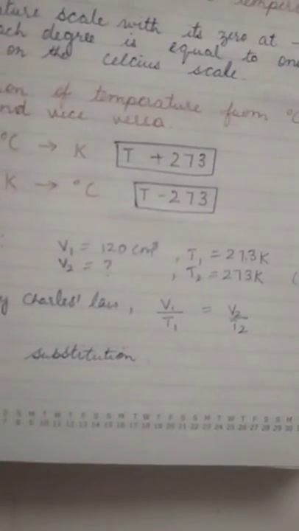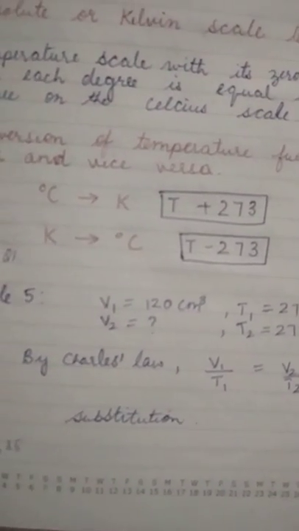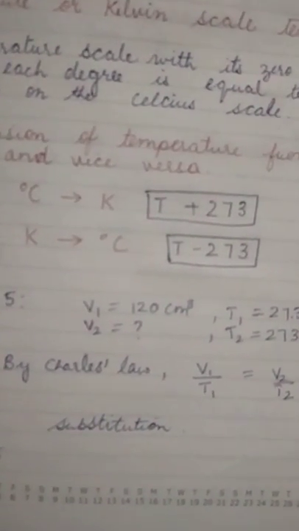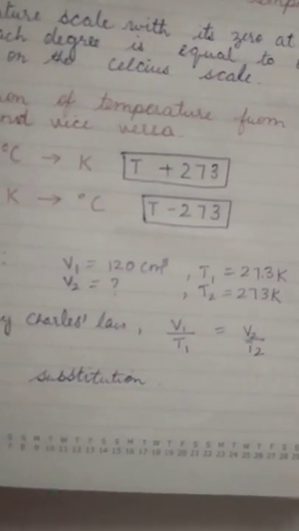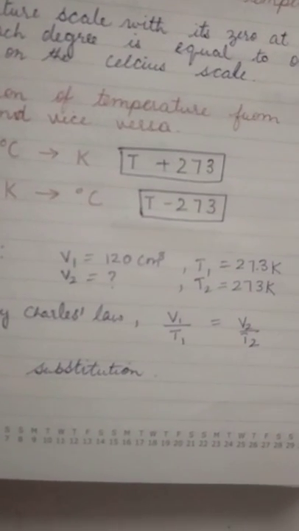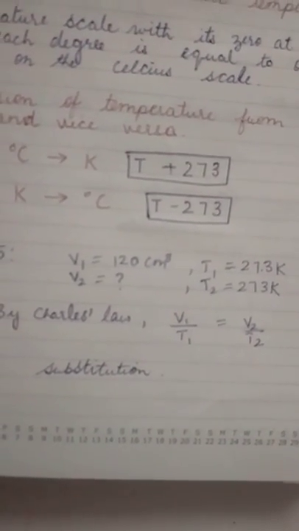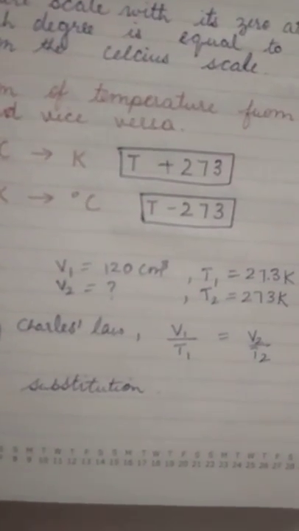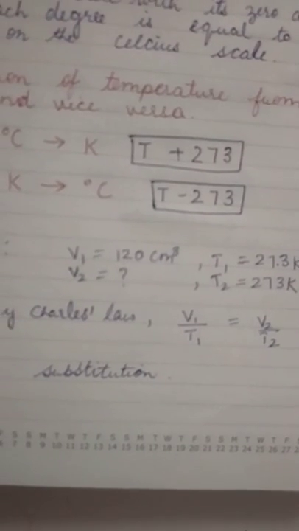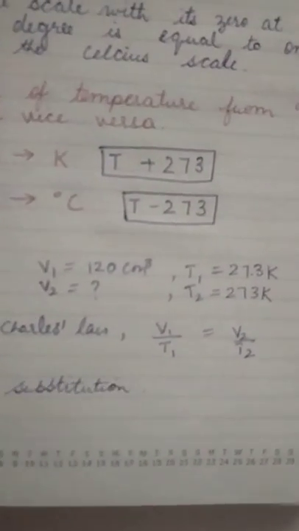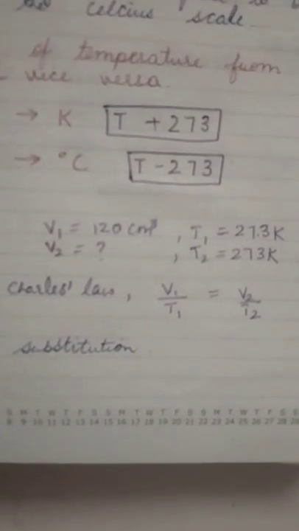And remember that temperature is always taken in Kelvin in the numericals, be it Boyle's law, Charles' law, or the gas equation. Whatever the numerical, you have to convert it into Kelvin first and then use it. And if in the question it is given in degree Celsius, then after doing the calculation, if you have to find out or calculate temperature, you have to convert the temperature back from Kelvin to degree Celsius in the answer.